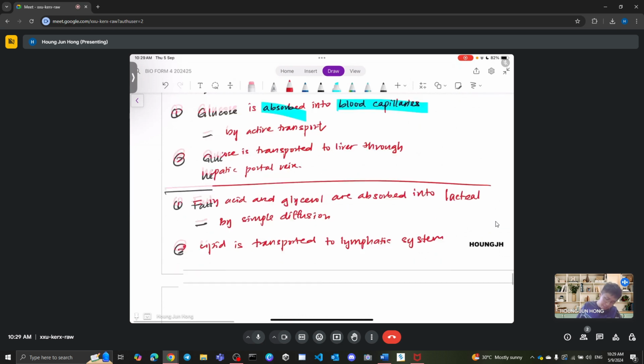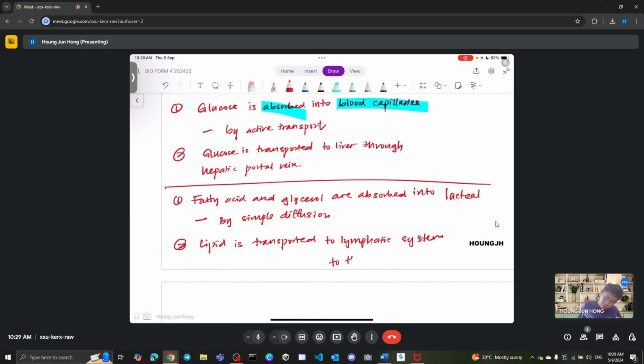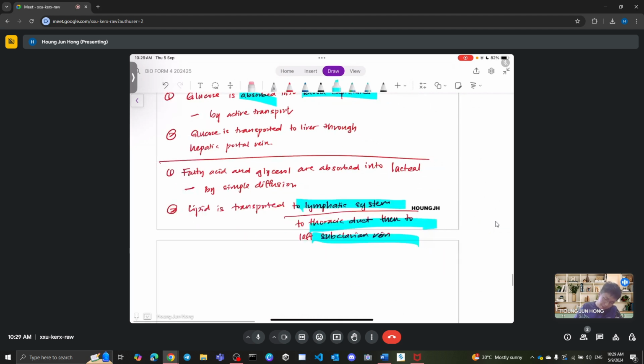The longer answer, you can say it is transported to the thoracic duct. If you remember this duct, we learned about this in a very small section. Thoracic duct, then to left subclavian vein. So two choices here. One is a bit simple, one is a bit harder. But after all, you will see it will eventually reach your blood. So lipid is transported through blood. Whatever vein over here is going to your blood, so it is transported by blood in the end. So that's for the transport.